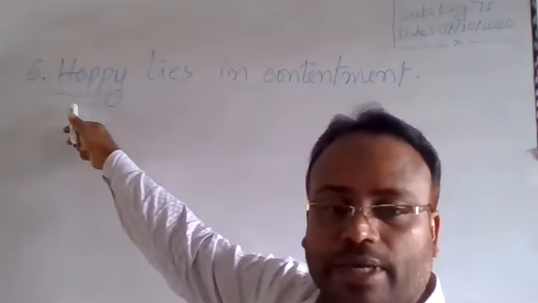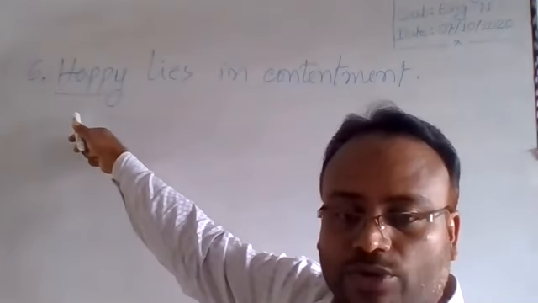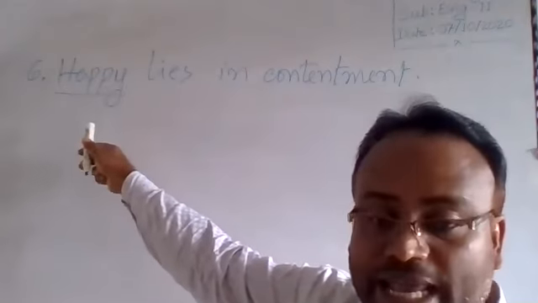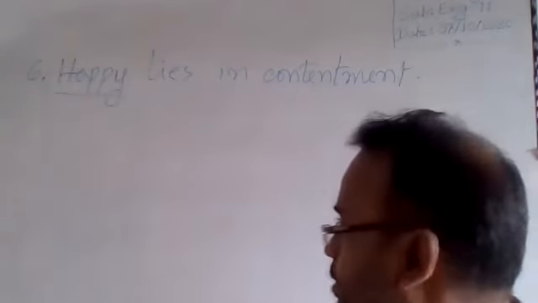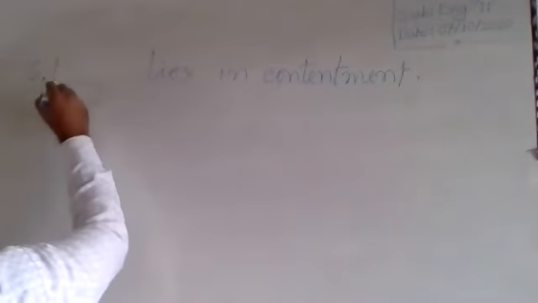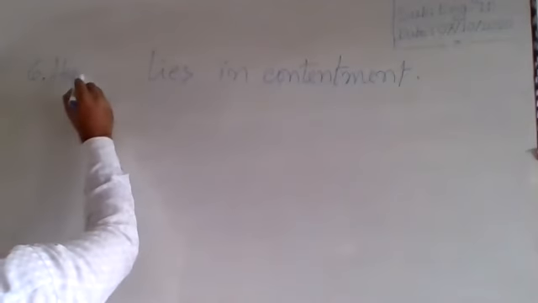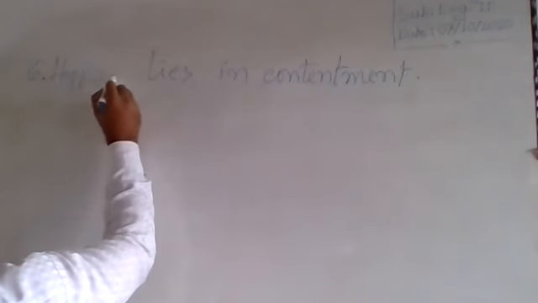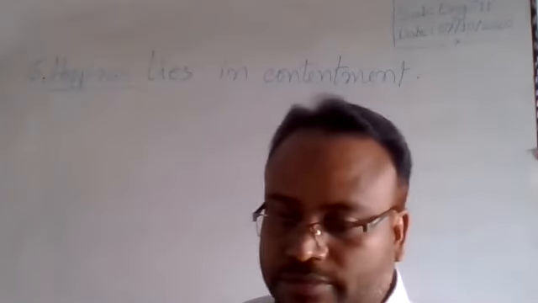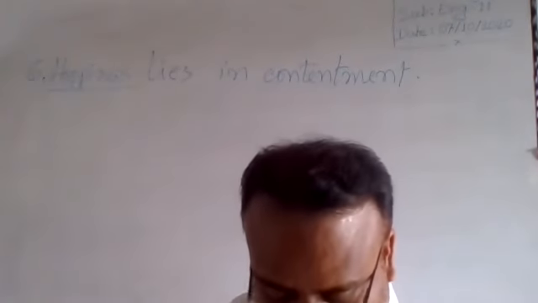Happy is an adjective. If I turn it into a noun, it will be happiness. Happiness lies in contentment. So the answer will be happiness. Clear?